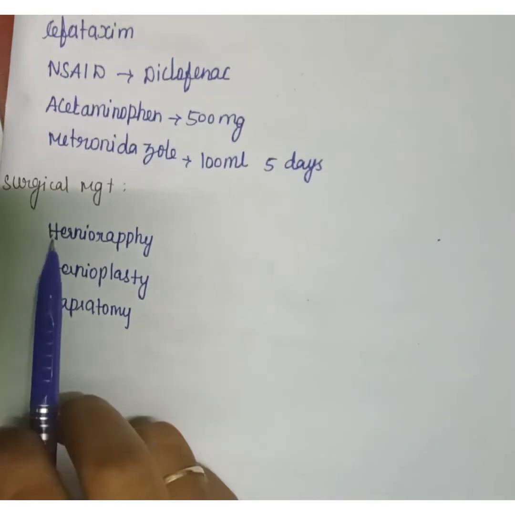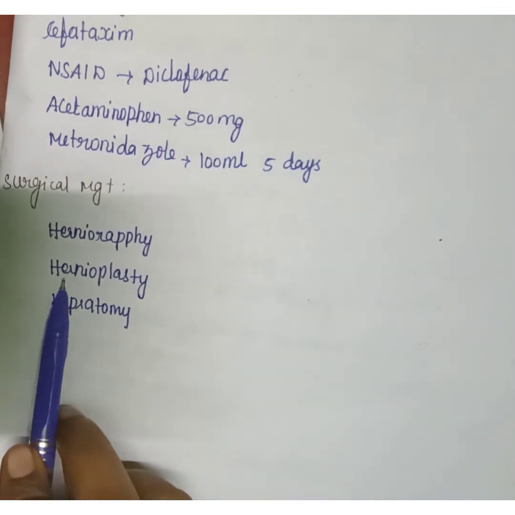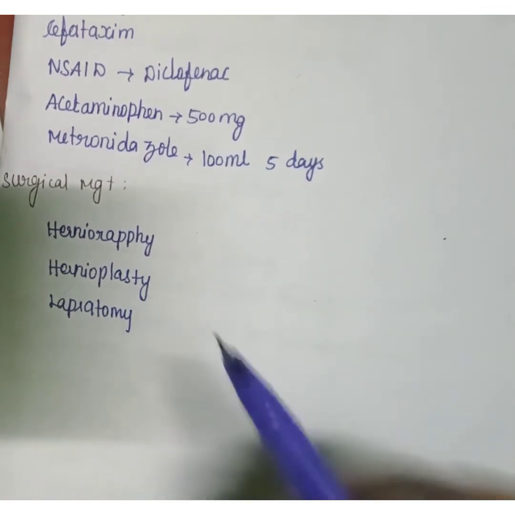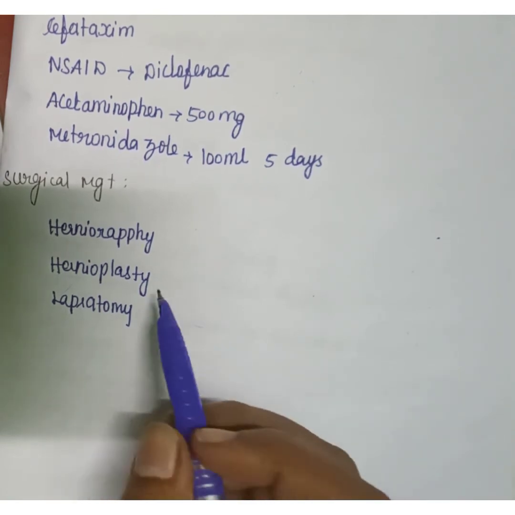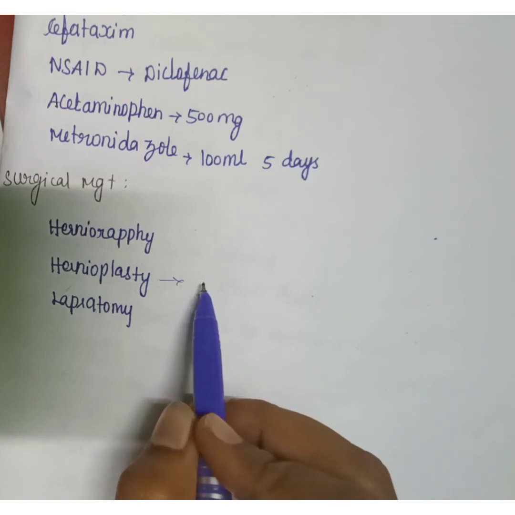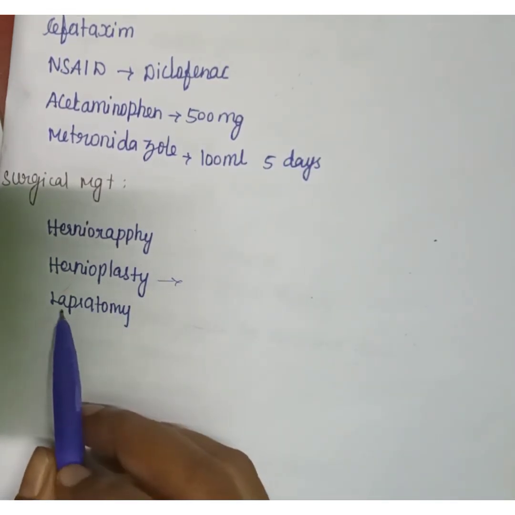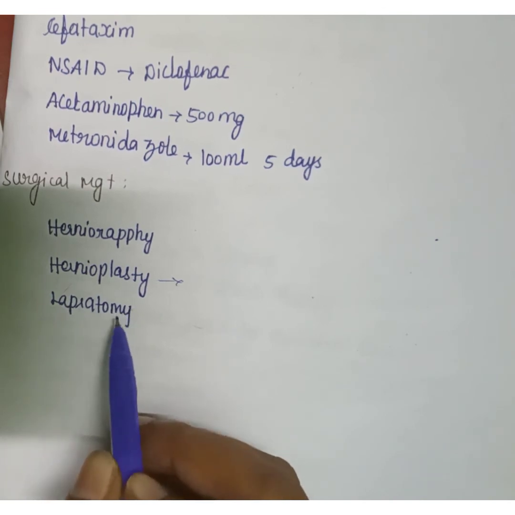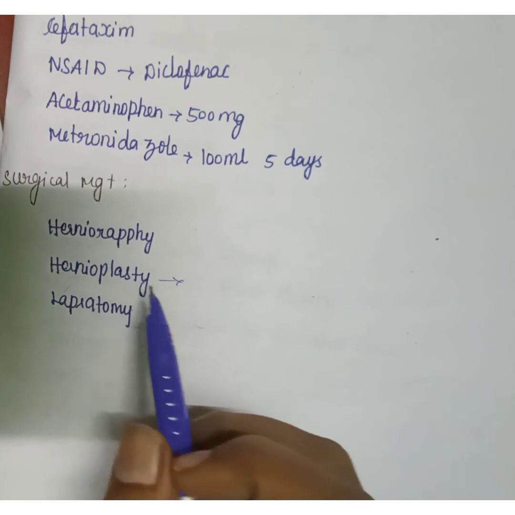Hernioplasty means a mesh will be patched on the weakened abdominal muscles or tissues. Here laparotomy will be done. Laparotomy is a surgical incision, you all know that.